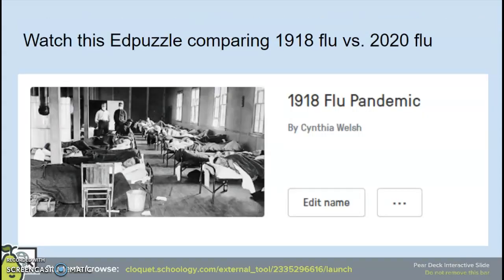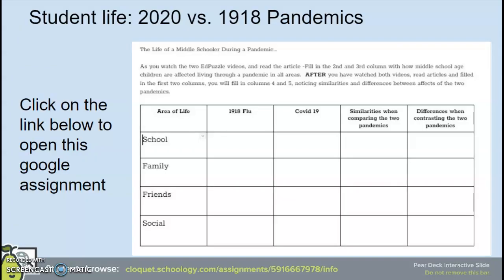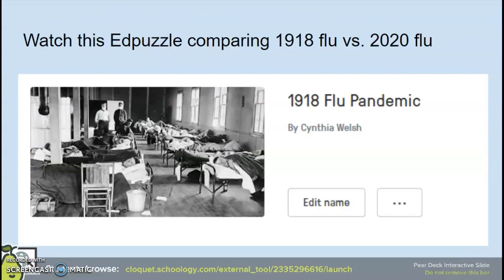Now I'm on slide 13. Again, there's an Edpuzzle, a video you're going to open up and watch. And as you watch the video, or after you finish the video, I'm going to go back here to slide 11 just to show you. You are also going to be filling in that second column, this one right here, about how the 1918 flu affected middle school age children. Okay, so that was on slide 13. You're watching a video about the 1918 flu pandemic.